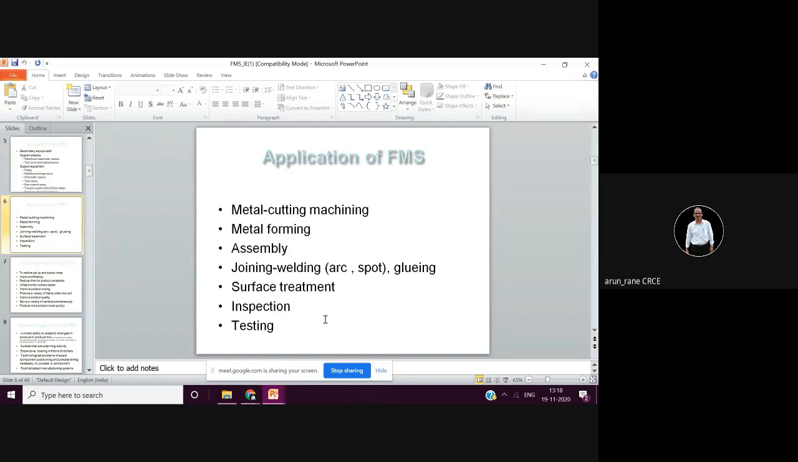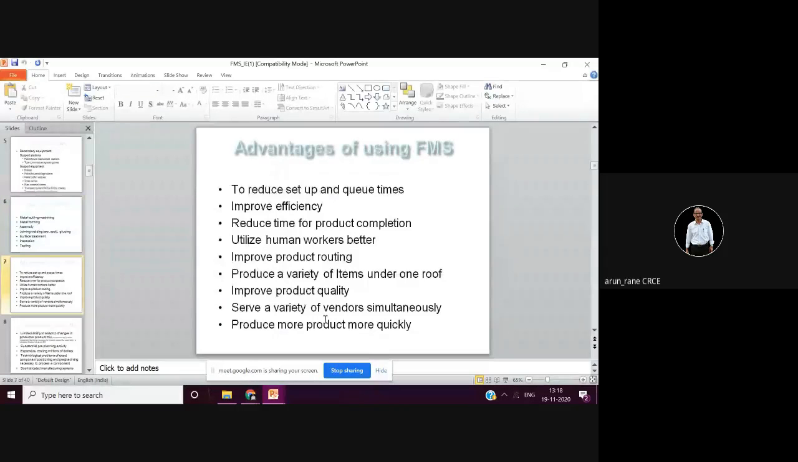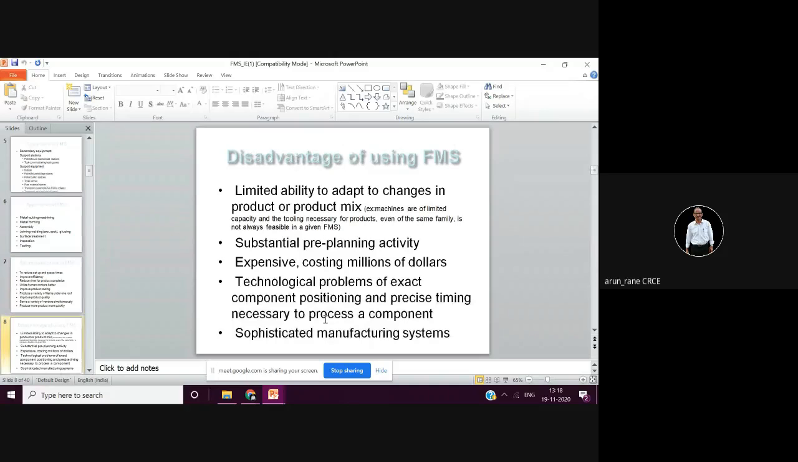Where FMS is applicable, it can be used in metal cutting, metal forming, assembly, welding, surface treatment, that is cleaning, painting, inspection, testing. These are the advantages of FMS. Of course, you have limitations also. The most important limitation is that it is costly, actually expensive. So you have to think properly before you invest about how much ROI, return on investment, you are going to get.